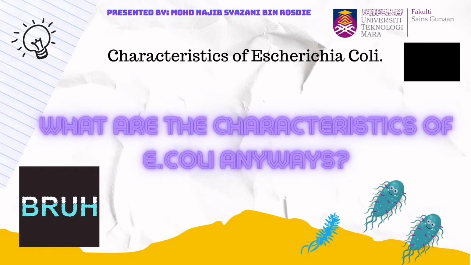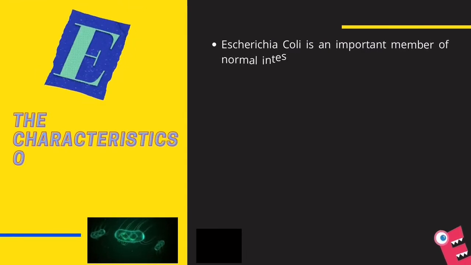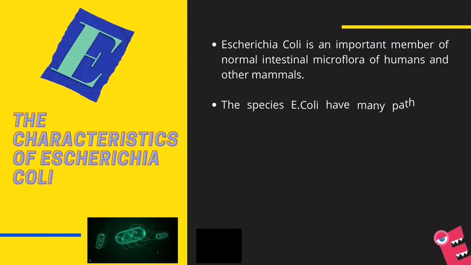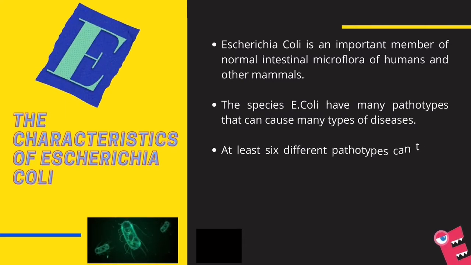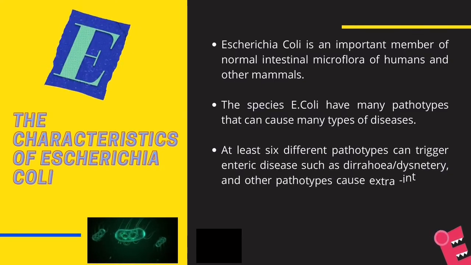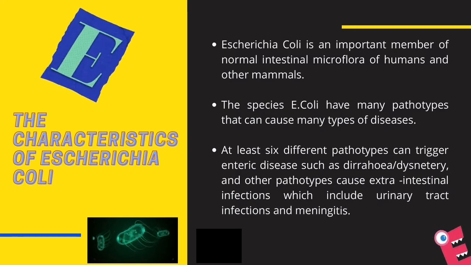And I'm going to present about the characteristics of Escherichia coli. First of all, the characteristic of Escherichia coli is that this bacteria is an important member of normal intestinal microflora of humans and other mammals. This species has many pathotypes that can cause many types of disease. At least 6 different pathotypes can trigger enteric disease such as diarrhea.